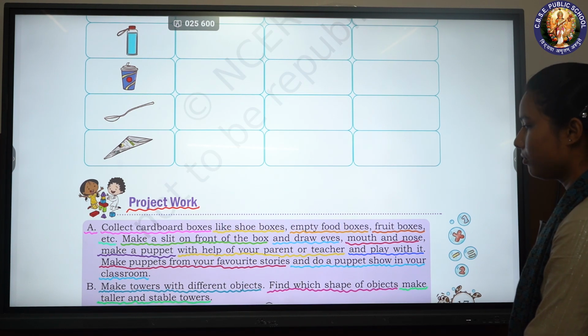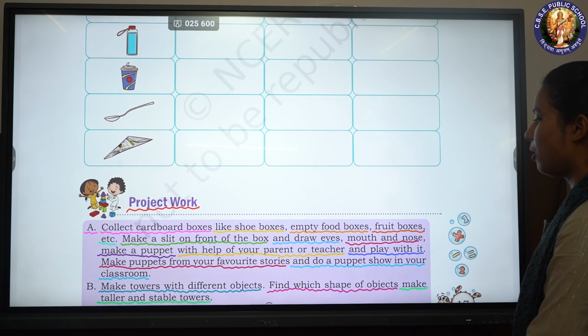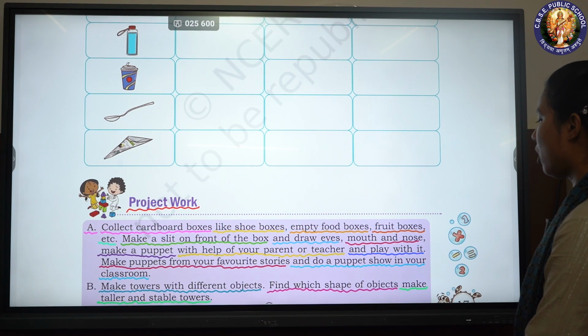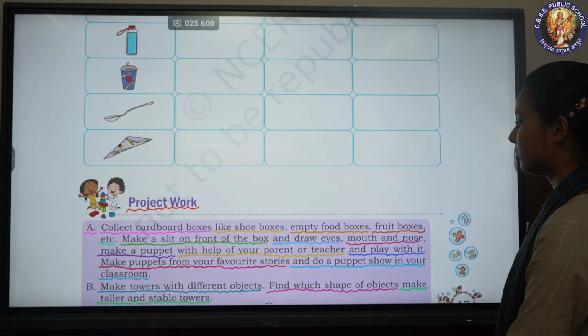B. Make towers with different objects. Find which shape of objects make taller and stable towers.